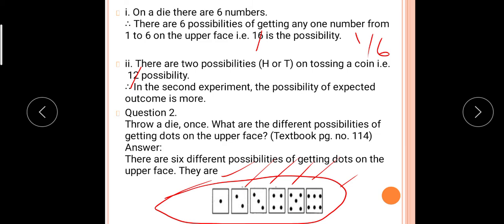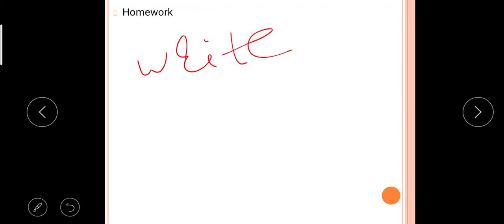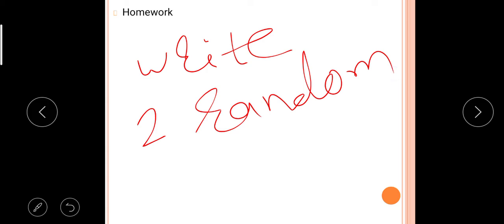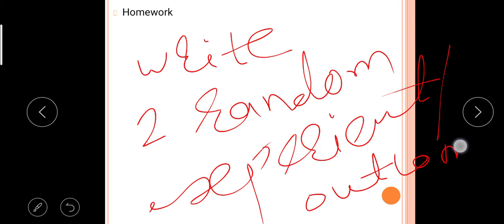So all of you understood what is an experiment, what are possibilities, probability, event, outcomes, equally likely outcomes, and random experiment. You have to write all these points in your notebook, and your homework is to write two random experiments from your day-to-day life with their outcomes.